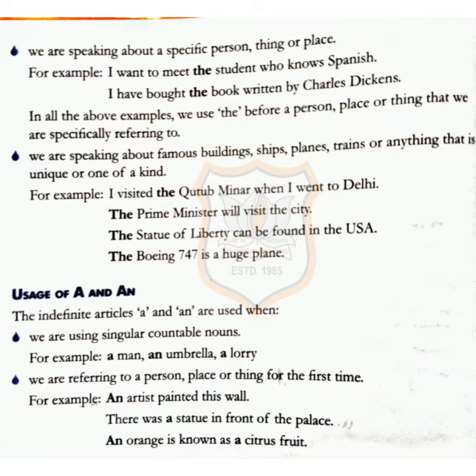Usage of a and an. The indefinite articles a and an are used when we are using a singular countable noun. For example, a man, an umbrella, a lorry. Secondly, when we are referring to a person, place or thing for the first time. For example, an artist painted this wall. There is a statue in front of the palace. An orange is known as a citric fruit.